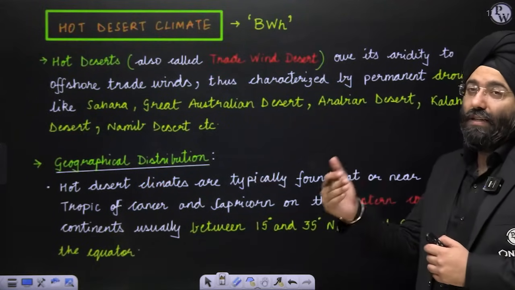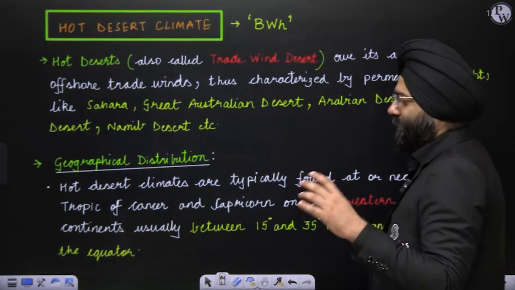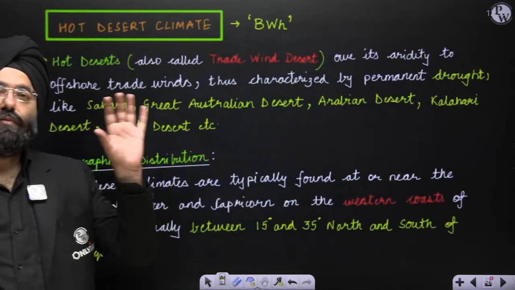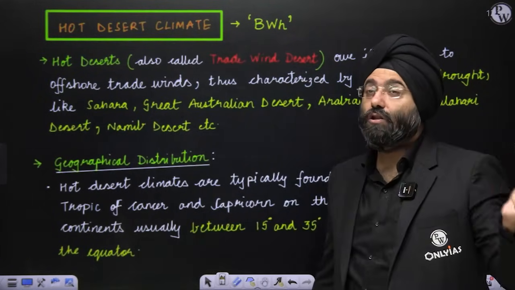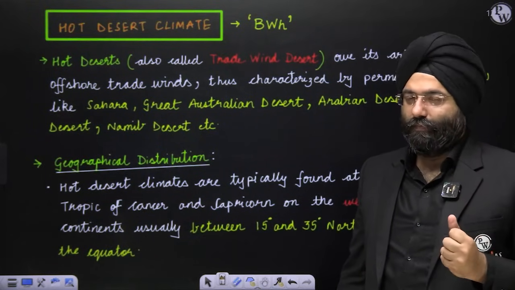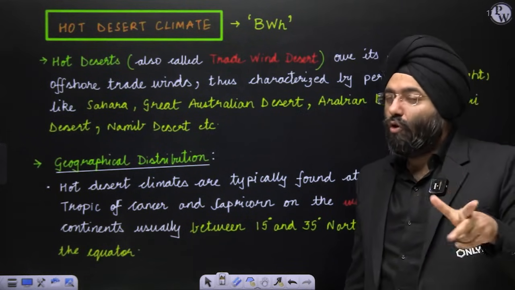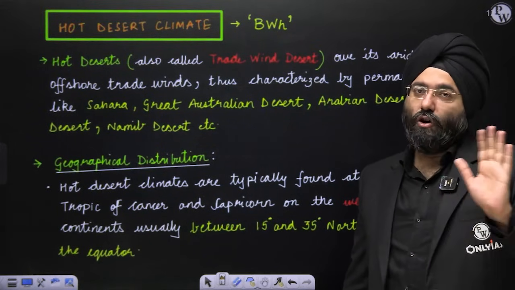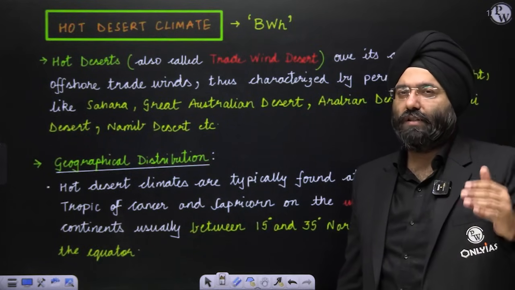Next, we have already done the map. Next comes the hot desert. You remember BWH? Now please remember one thing. The hot deserts are those regions which can be asked in your paper, that which of the following are referred to as hot desert or cold desert. For example, if I mention Gobi Desert, if I mention Patagonian Desert, those are cold deserts, but these are hot deserts. So you should be very clear which are hot deserts and cold deserts, which I'm going to tell you now. We'll do hot desert and we'll do cold desert also, which are known as temperate deserts also.